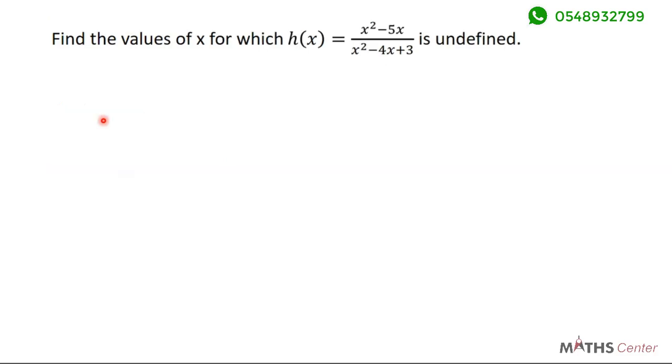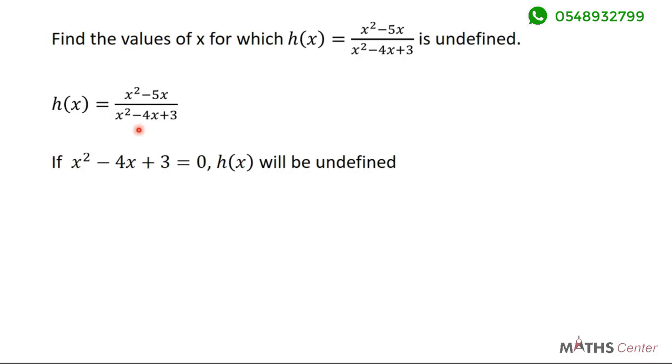Let's look at the next example. Find the value of x for which h of x is equal to x squared minus 5x all over x squared minus 4x plus 3 is undefined. Once again, to make a function undefined, the denominator must be equated to 0. Don't worry yourself with what is on the numerator. Immediately the denominator becomes 0, anything on the numerator doesn't matter. The whole function will be undefined. So to find the value of x that will make this function h of x undefined, we equate what is on the denominator to 0.